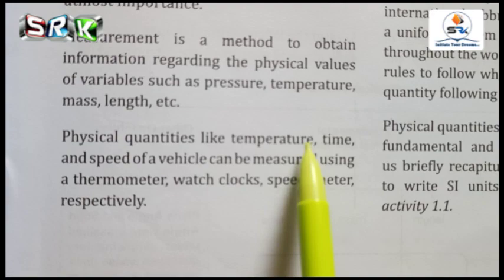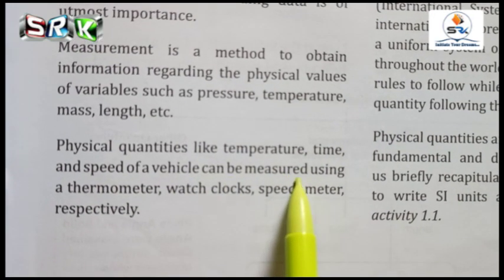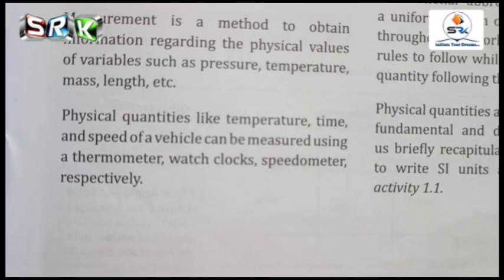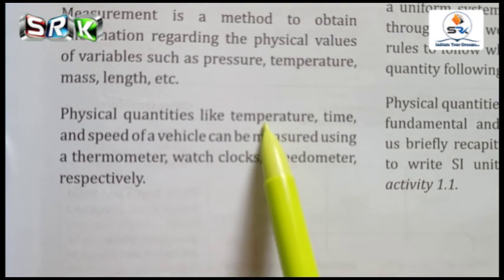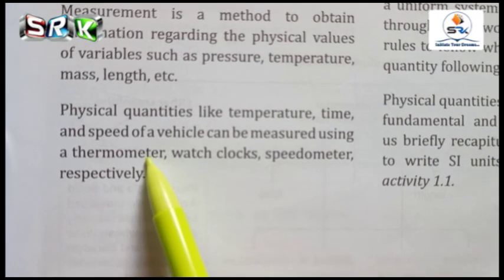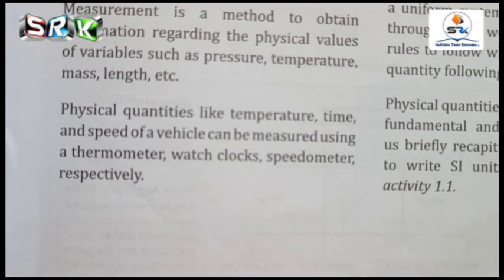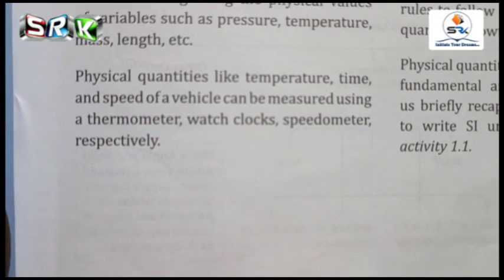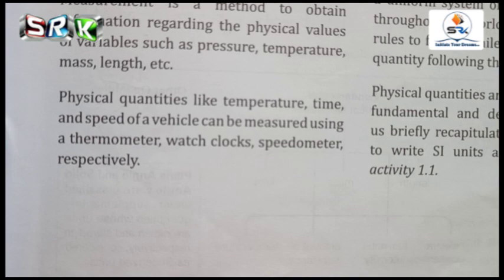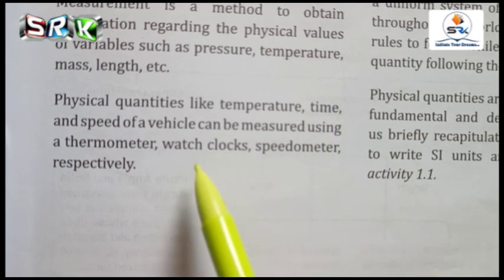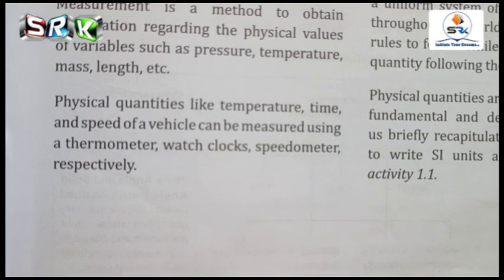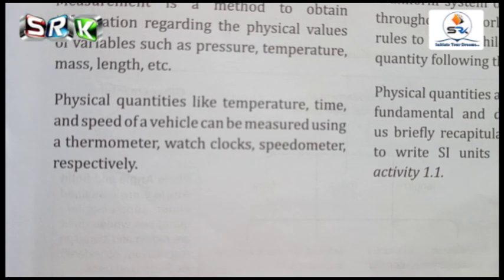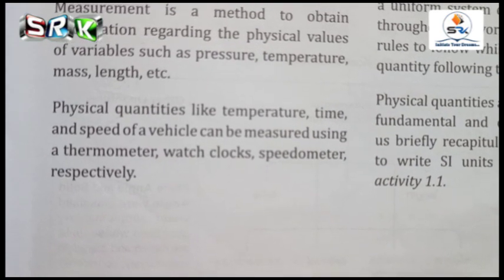Physical quantities like temperature, time and speed of a vehicle can be measured using a thermometer, watch clock and speedometer respectively. So what do you understand from these lines? Temperature would be measured using a thermometer. For example, if you have fever and go to the doctor, he will measure the body temperature using a thermometer, but nowadays digital thermometers are in use. Time would be measured using a watch clock, and the speed of a vehicle using a speedometer. How fast the vehicle is traveling is measured using a speedometer.